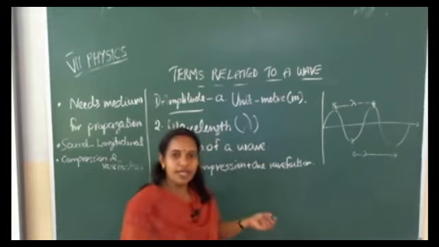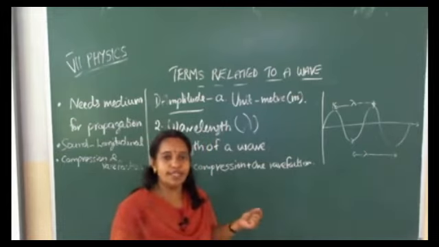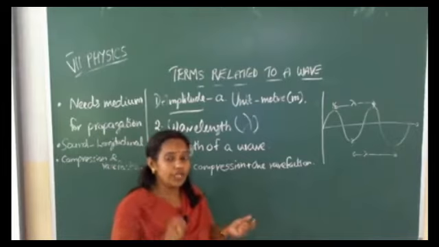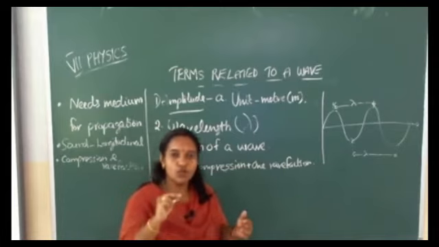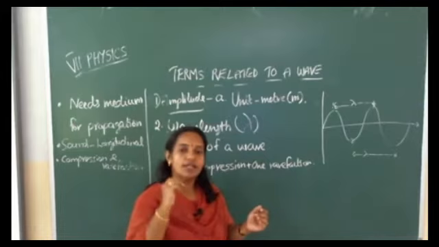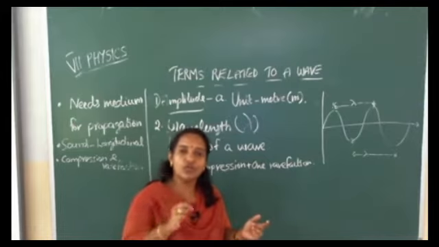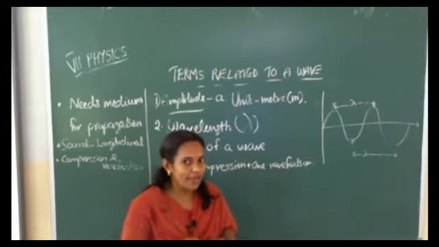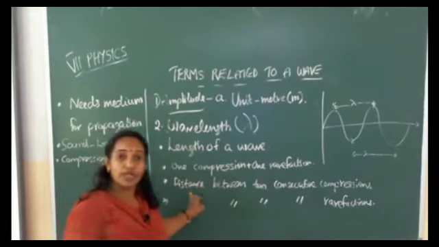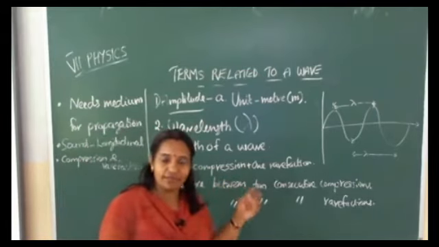Then another definition for wavelength is the distance between two consecutive compressions, or the distance between two adjacent compressions, or the distance between two consecutive rarefactions. So there are four definitions for wavelength.